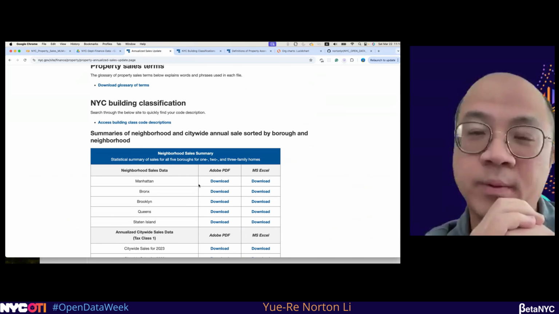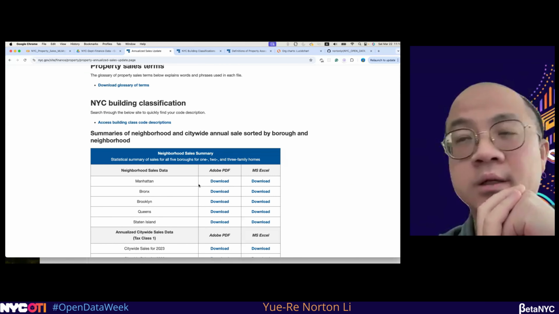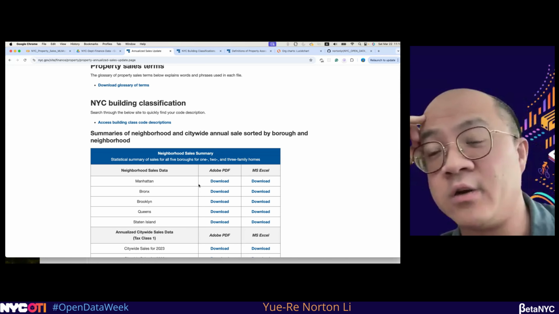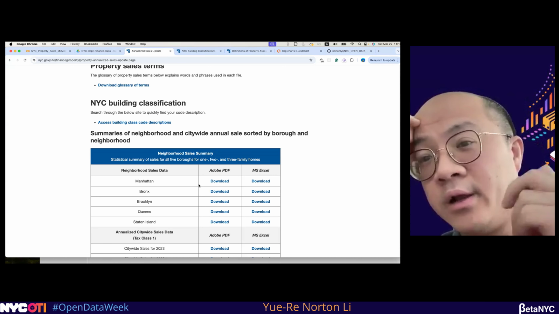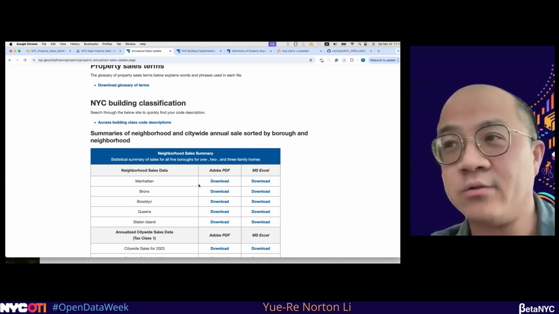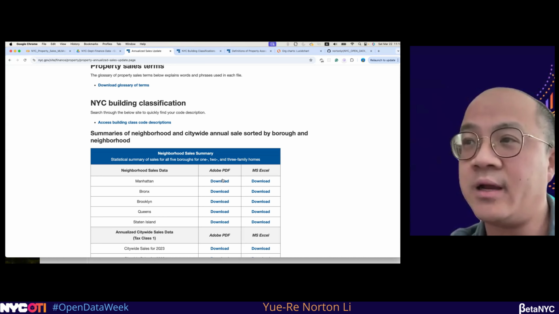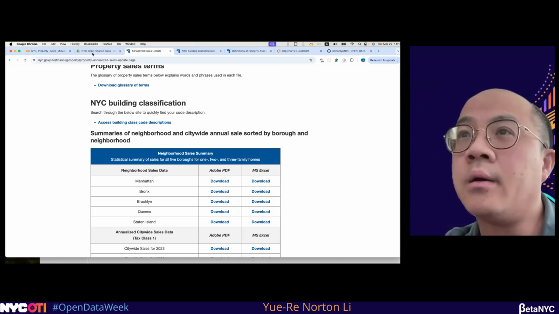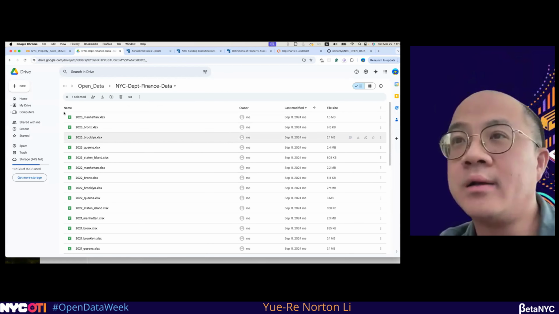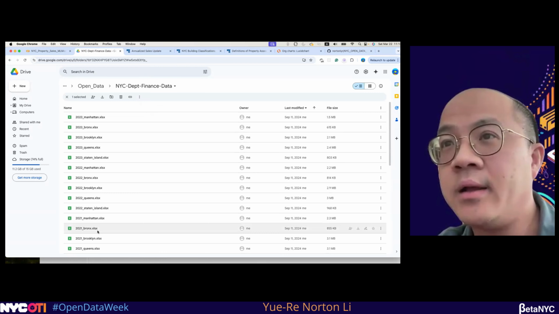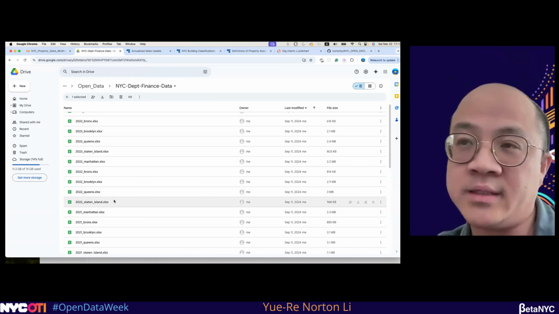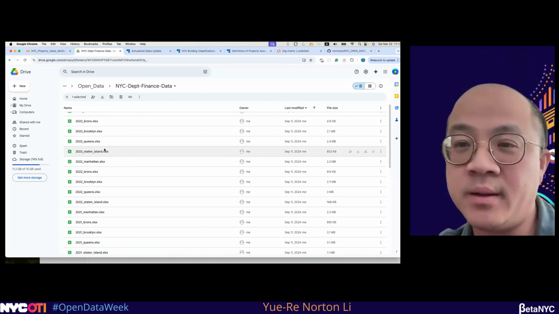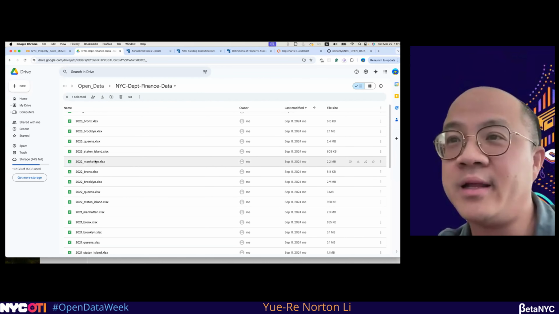In the beginning, you have to decide how to collect the data, because the data can come from an API, another website, or a SQL database. So in order to grab the data, you first need to understand how the data looks and where you can extract it. On this page, all the data is originally in Excel files, downloaded piece by piece, by borough, and also by year.